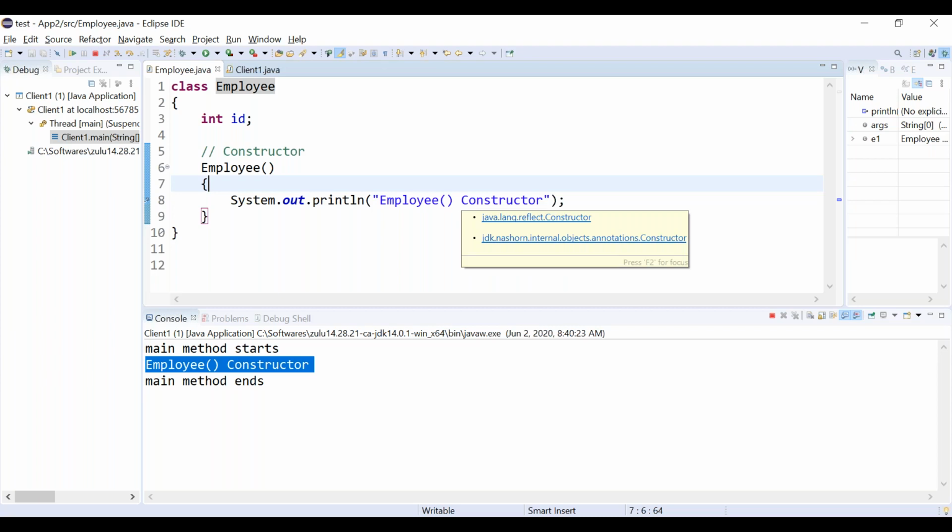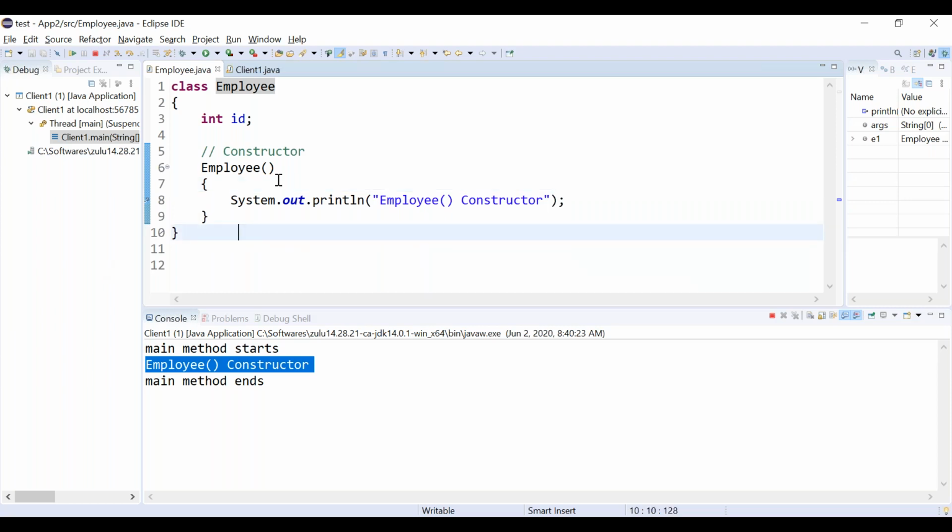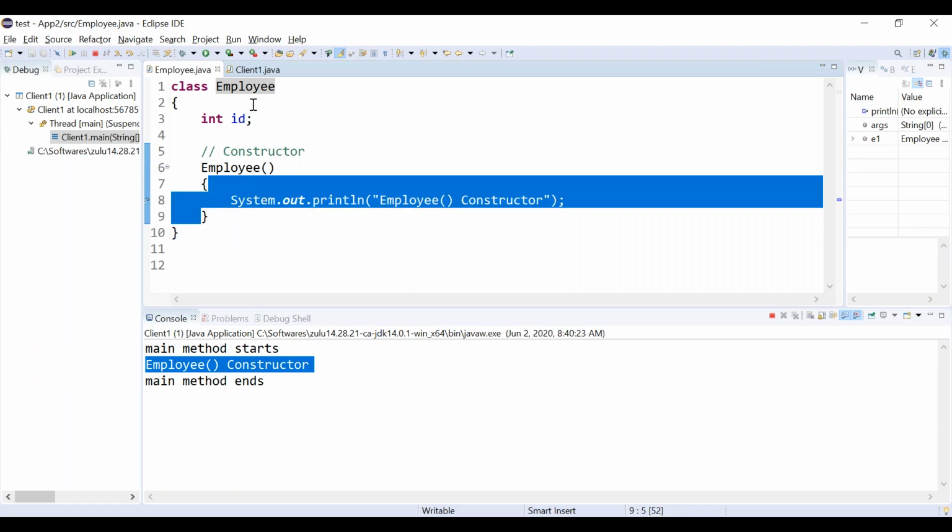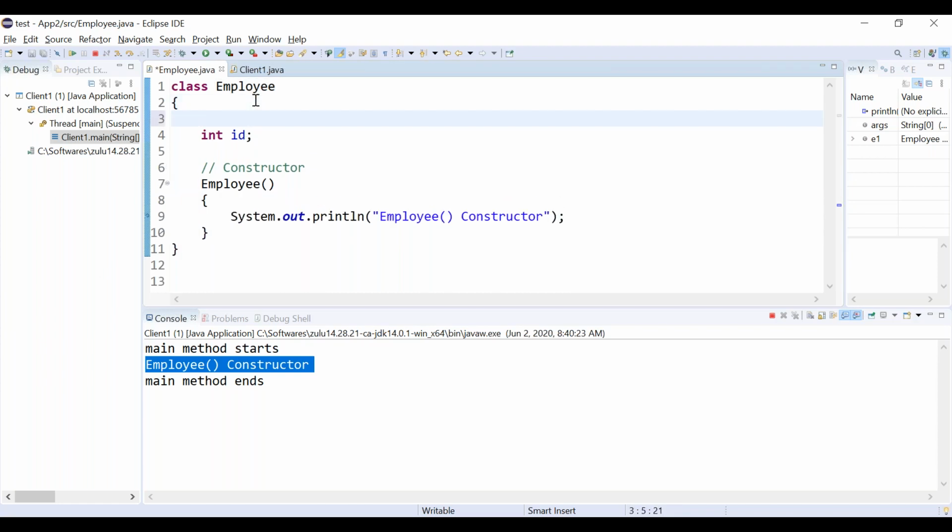Correct? What is meant by constructor? Constructor is mainly used to initialize instance variables, right? Now let's go to the next program. What is the main purpose? This is the instance variable, or I can say this is a non-static variable. Correct? Employee has id as one of the instance variables.